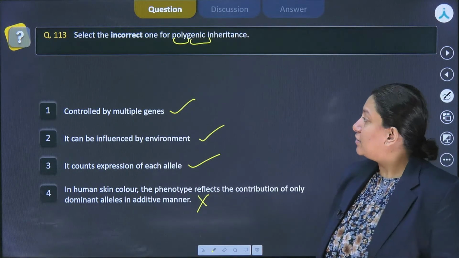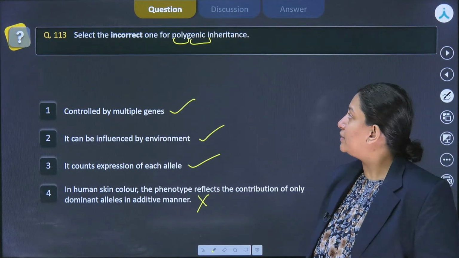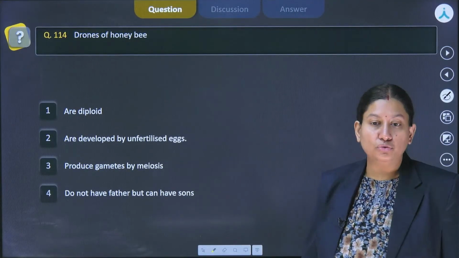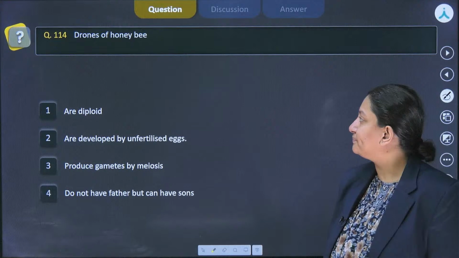Okay, so let's have another question, which is talking about the drones of honeybee.